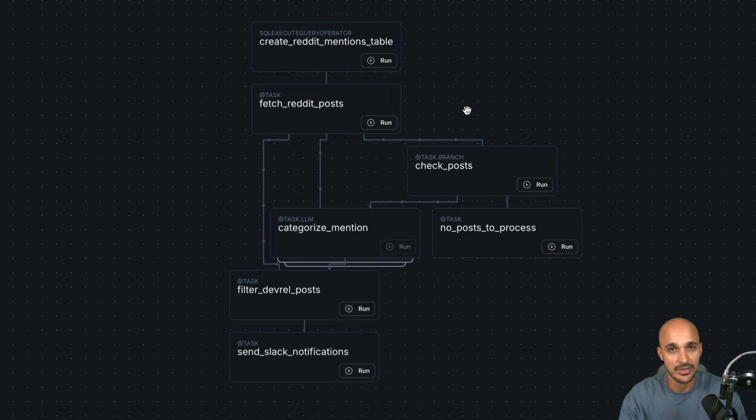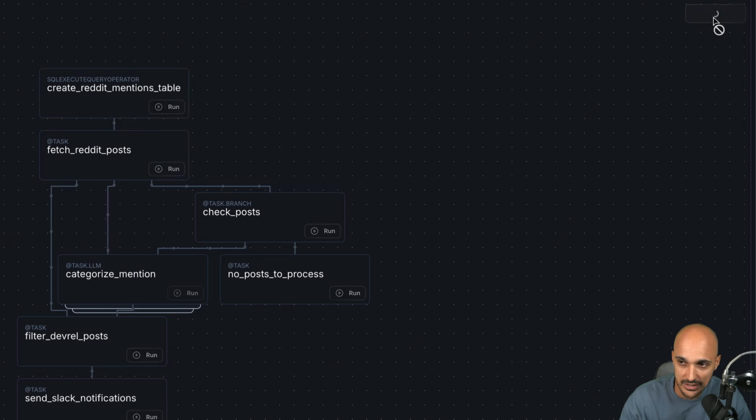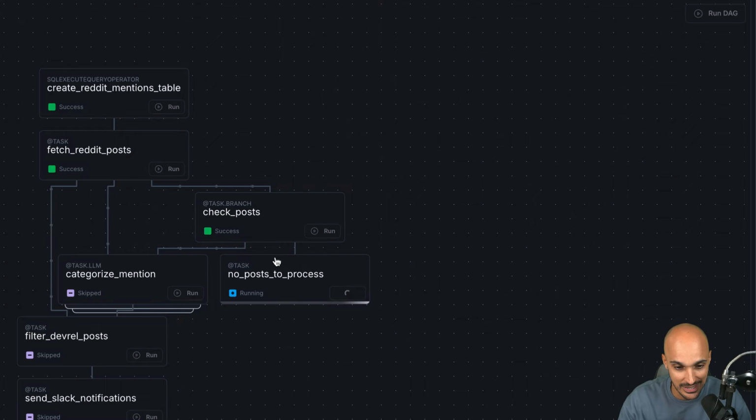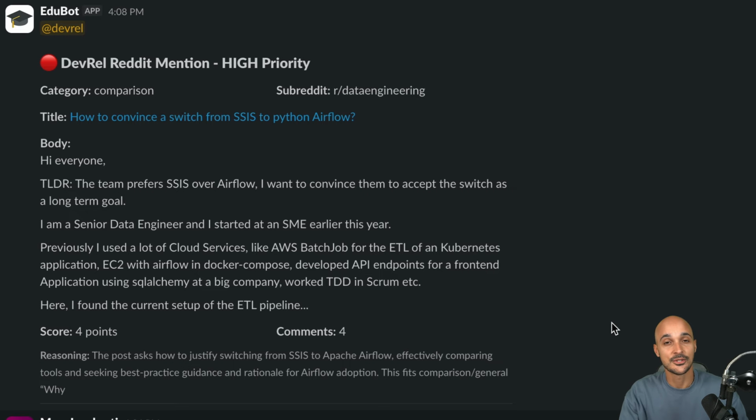Now let's verify that everything works. If you're on Astro, you can click on one task at a time with the run, which is interesting if you want to test a specific task. In our case, we actually want to run everything, so we can click on run DAG. Let's do it, and hopefully everything will work. Let's take a few seconds. You can see that the first task is running and got successfully executed. Then the second one as well. Good. Let's verify that we do have posts. It looks like we do not, so that's why all the tasks have been skipped. But in the case we have Reddit posts, we should be able to see some Slack notifications right here. Okay, so that's it for this video.